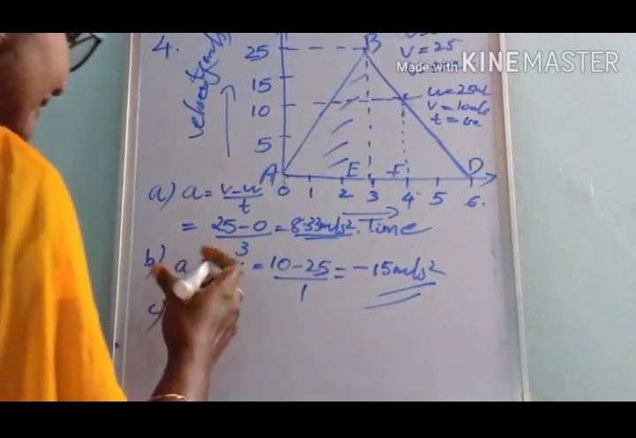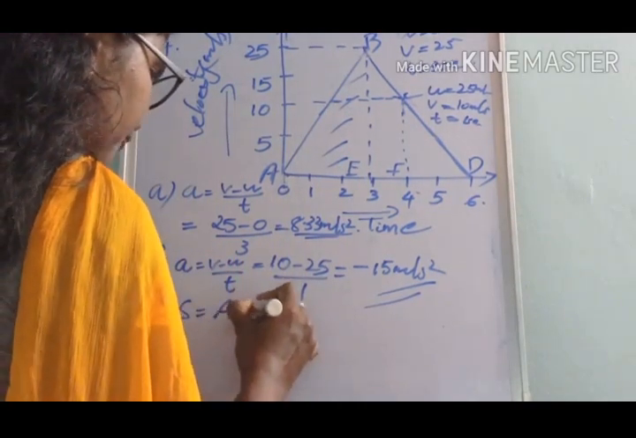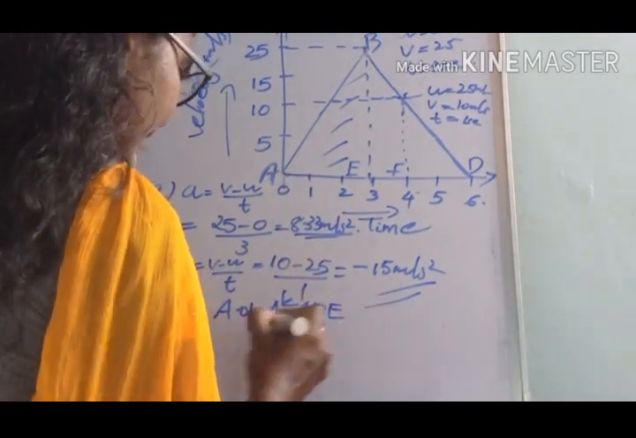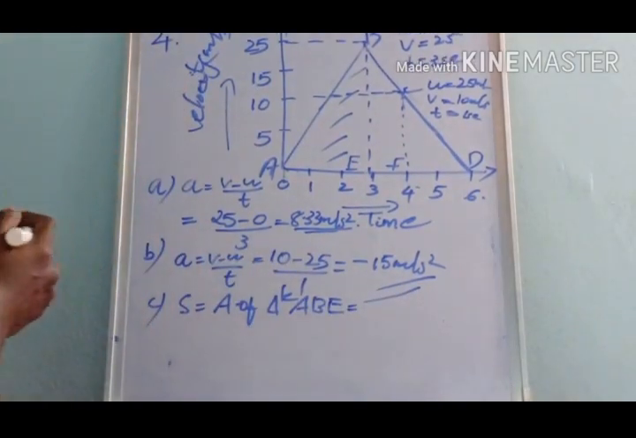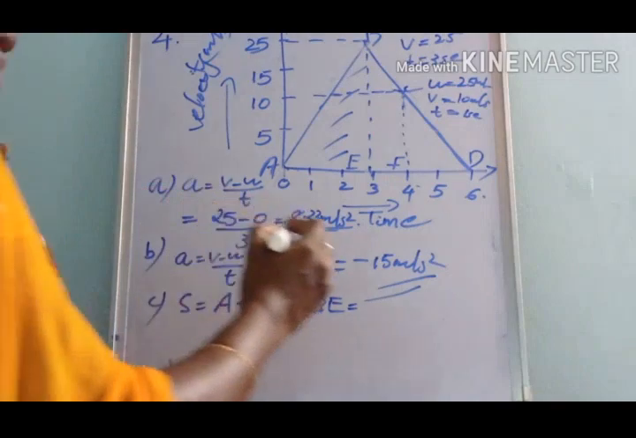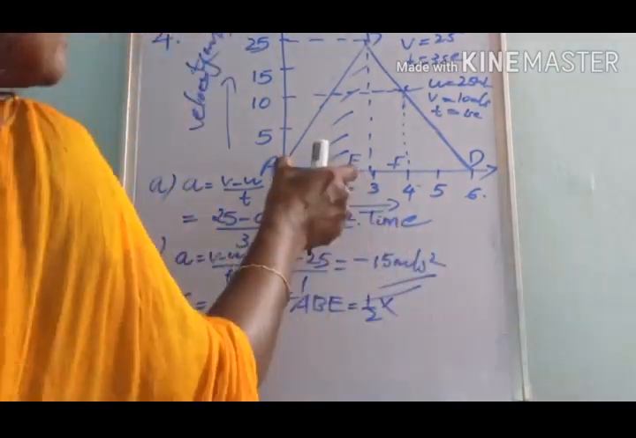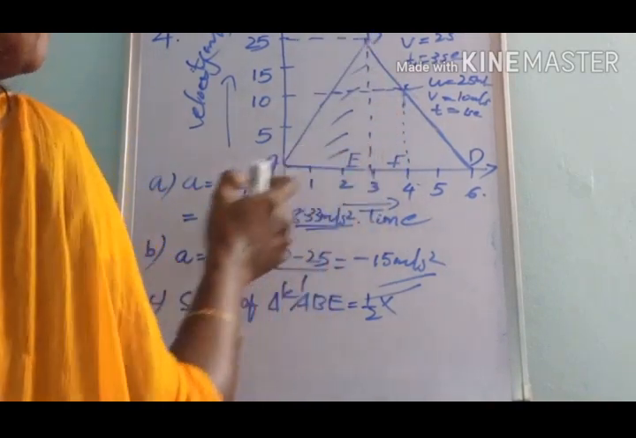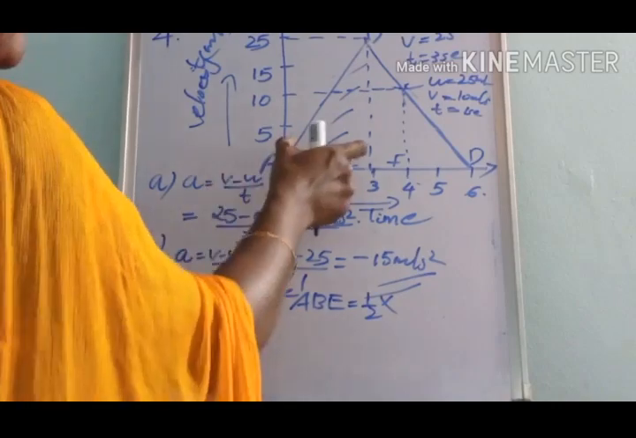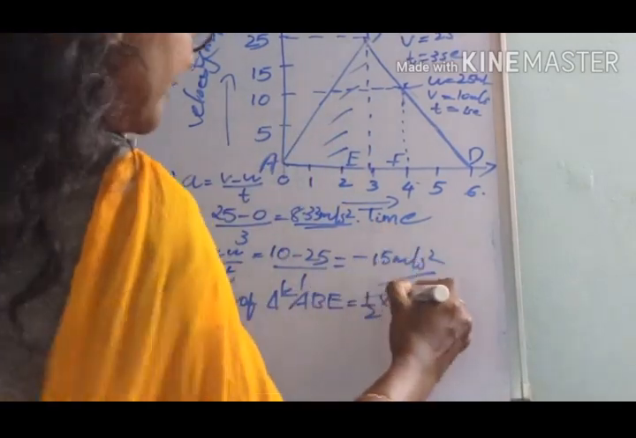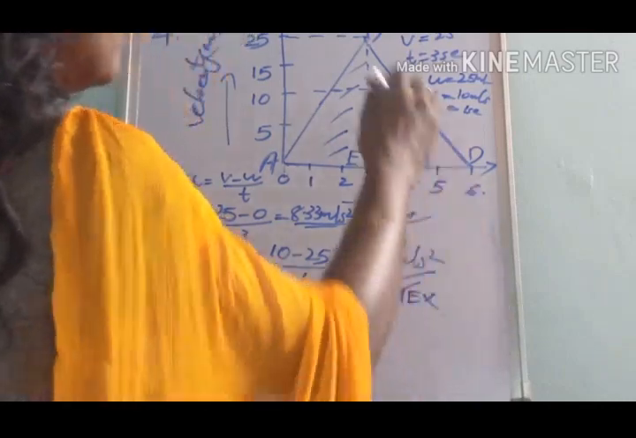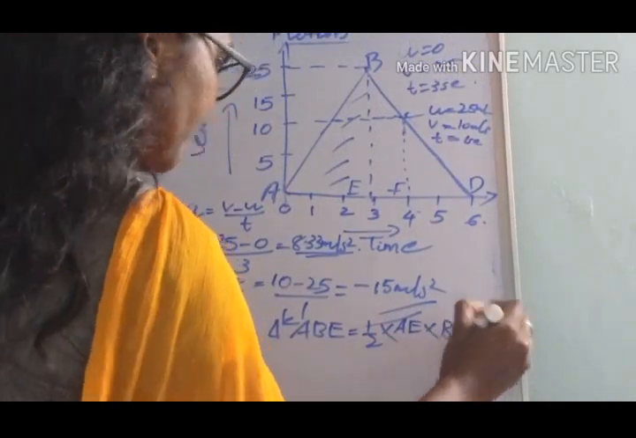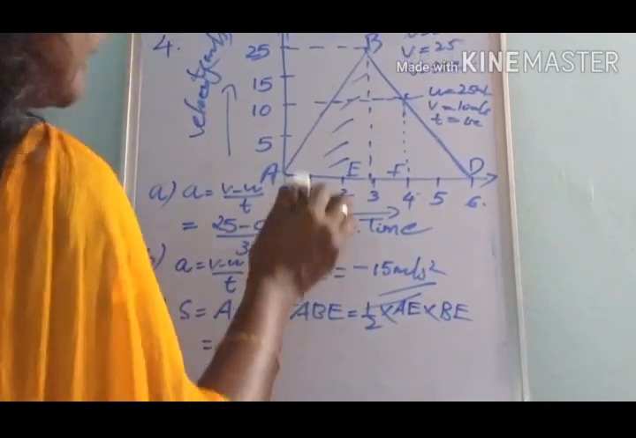So we can write, the distance travelled is equal to the area of triangle ABE. The area of a right angle triangle is half base into height. The ABE portion represents the right angle triangle. So we can write half into AE, which is the base, into BE, which represents the height. Then substitute, half into what is AE here?